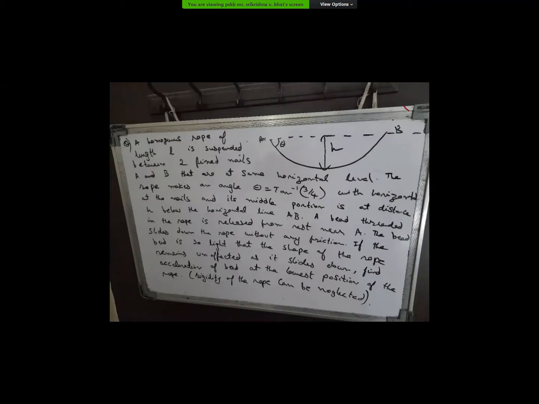I left it like that only, as an integral. Now the mass will be m by l into the length of the string till that point, which is that integral.